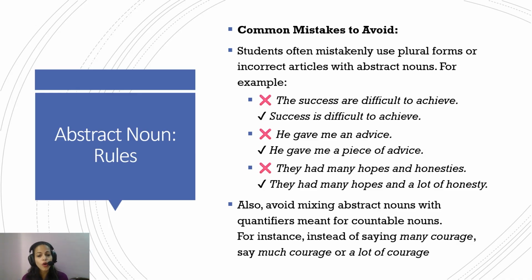Also avoid mixing abstract nouns with quantifiers meant for countable nouns. For example, instead of saying "many courage," say "much courage" or "a lot of courage," because courage, again, is uncountable. You cannot count 2 kg of courage, 4 kg of courage. That's not how it goes. You can either have a lot of courage or less courage, much courage, less courage. Okay.